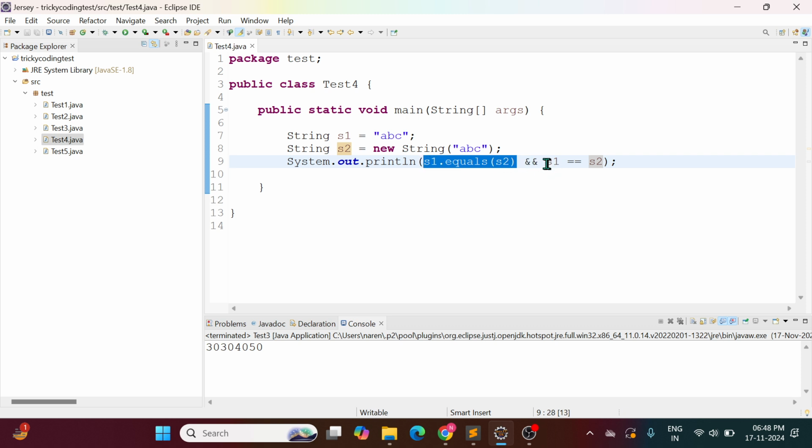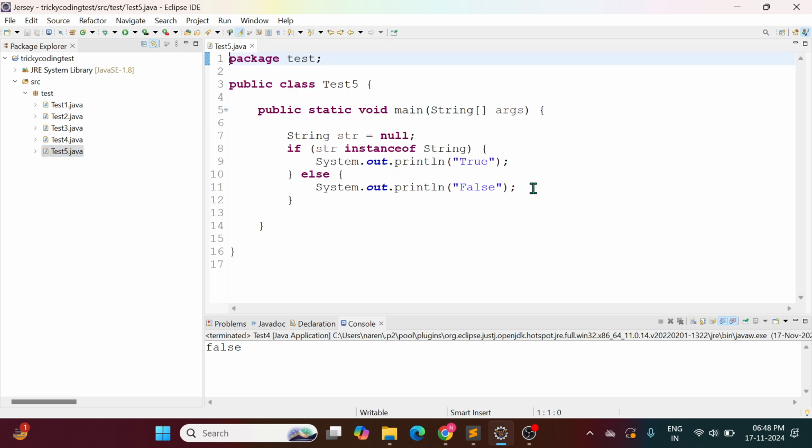But if we compare the references, it will become false. And here I'm combining this false and this true with the and operator. False and true will become false. So if we run, it will be false. Then go to the next question.